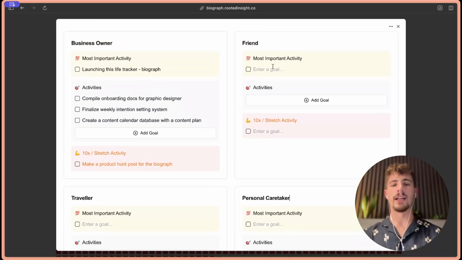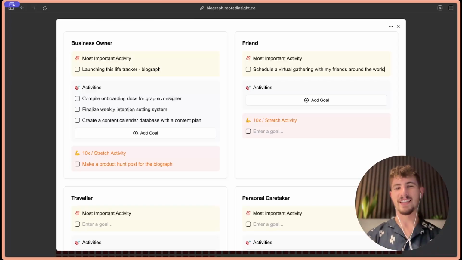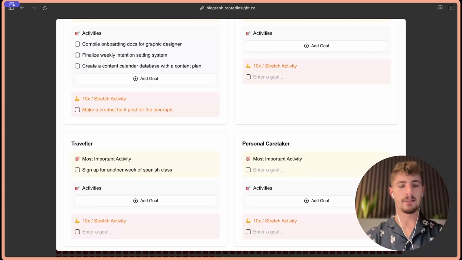And so I'll go through and put the most important activity. As a friend, schedule a virtual gathering with my friends around the world. I have a bunch of friends who are off in different places now. I think it'd be good to get together. This is what I think would be the most important thing. As a traveler, sign up for another week of Spanish classes.